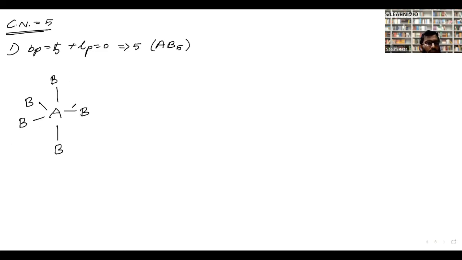Now there are 2 types of angles here. Now what I can say is the shapes. First, let us discuss the electronic geometry, which is trigonal bipyramidal. Why bipyramidal?